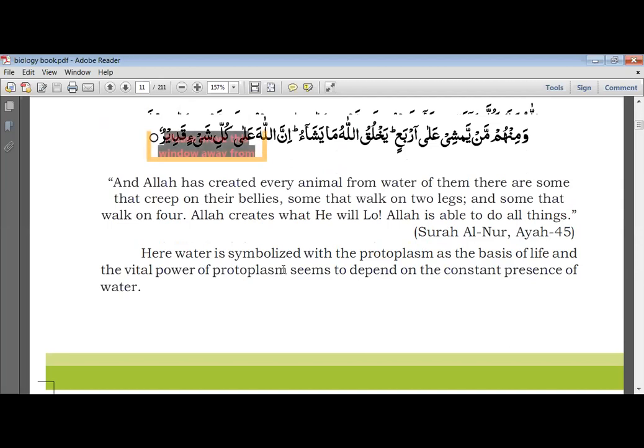Protoplasm, I will let you know in detail after we finish the lesson. Just you come to know that in a cell there is a nucleus and cytoplasm. The jelly-like substance is the cytoplasm, and in the center of every cell there is a nucleus. So cytoplasm and nucleus both are present inside the cell. When we consider both together, they are read as protoplasm. I will show you the picture of a cell where it is prominently defined what is protoplasm. So every living being is made up of protoplasm.